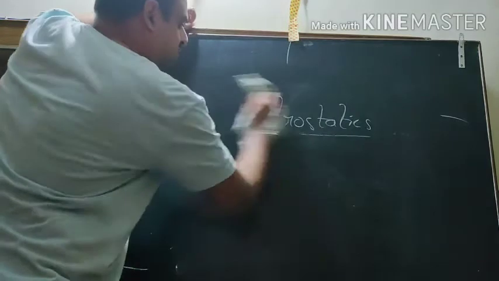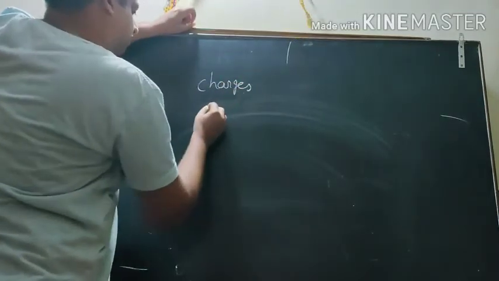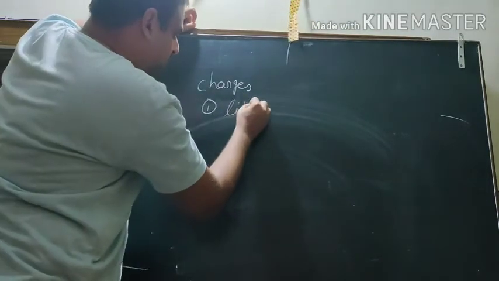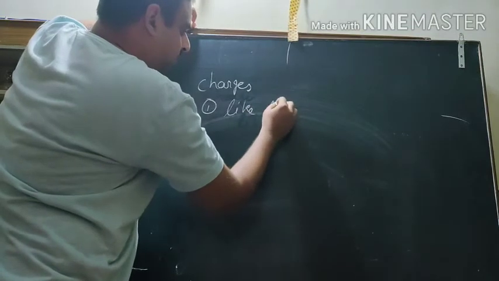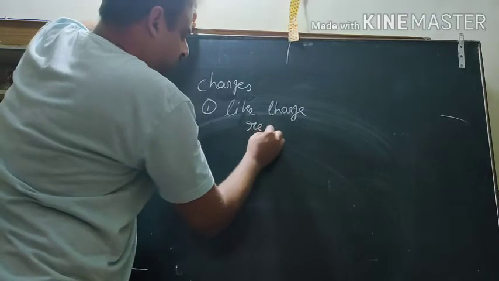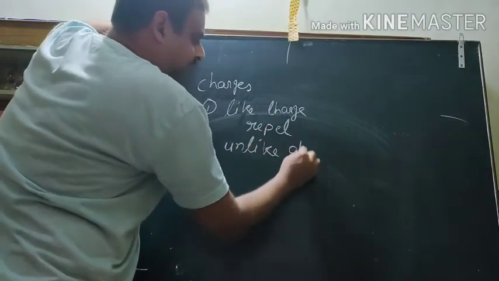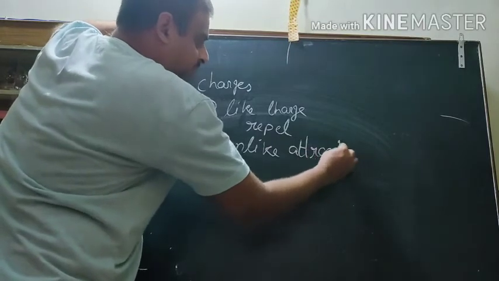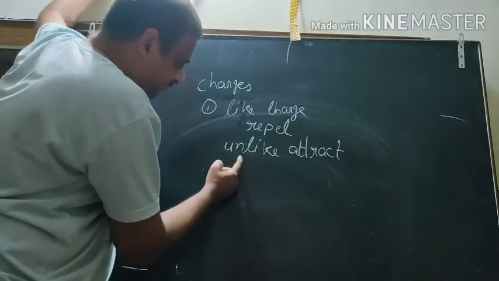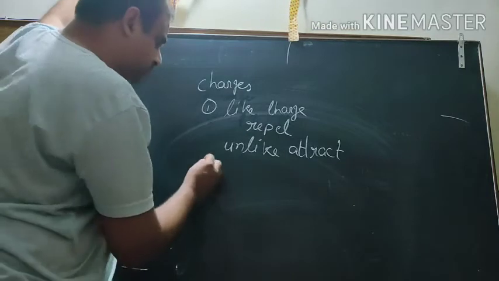So charge has, number one, like charges repel and unlike charges attract. Like charges repel: positive repels positive, negative repels negative, whereas positive attracts negative and negative attracts positive.